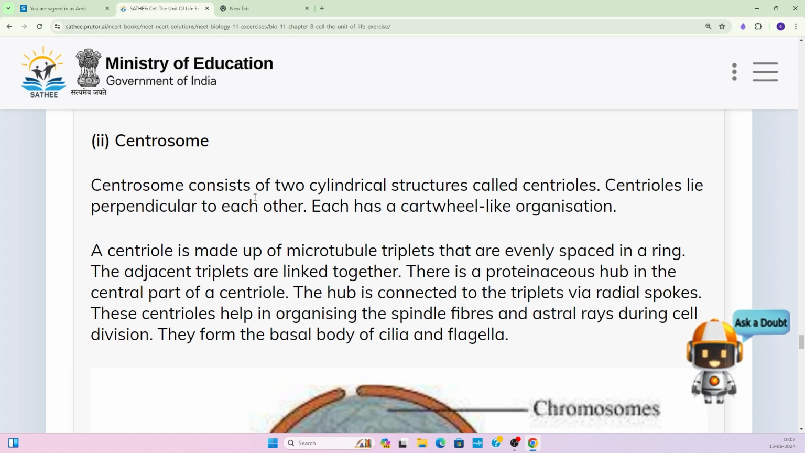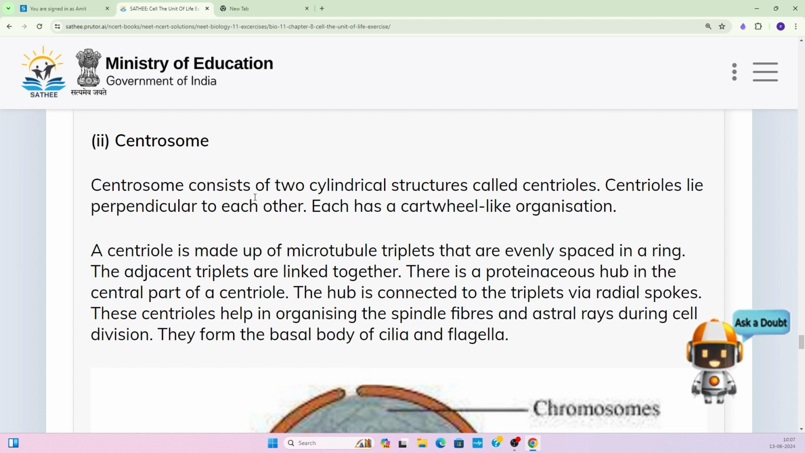Centrosome. The centrosome consists of two cylindrical structures that are called centrioles. Centrioles lie perpendicular to each other, one above the other in such a way that one is perpendicular to the other, and each has a cartwheel-like organization. A centriole is made up of microtubule triplets.